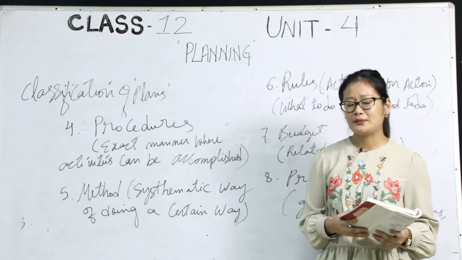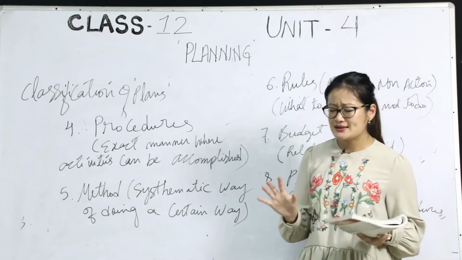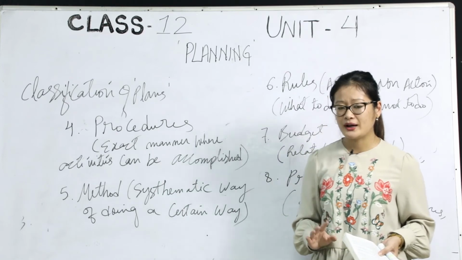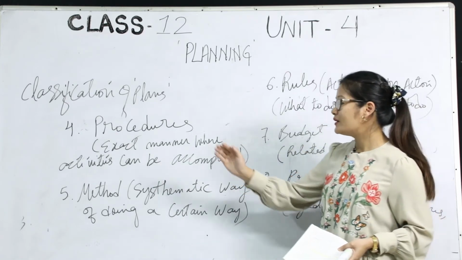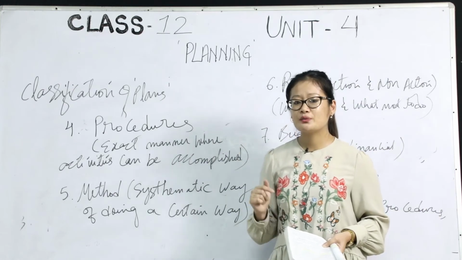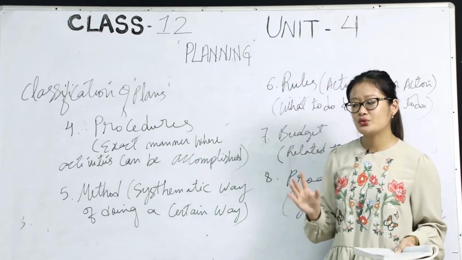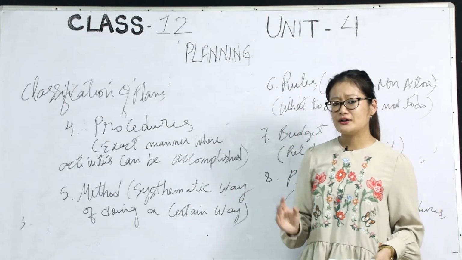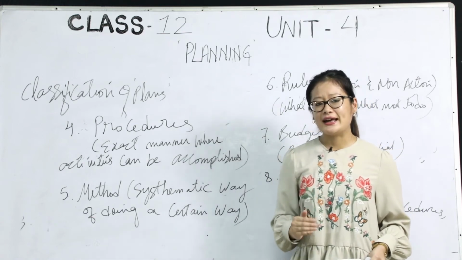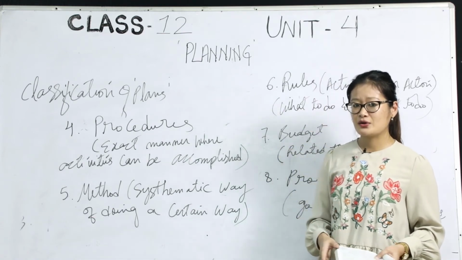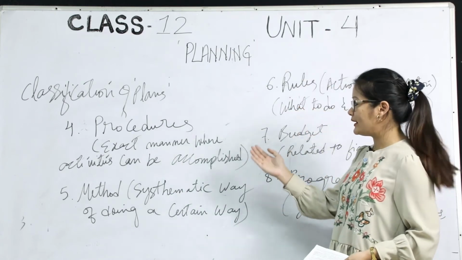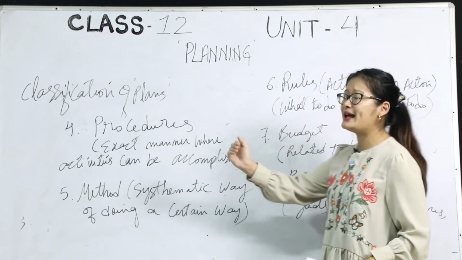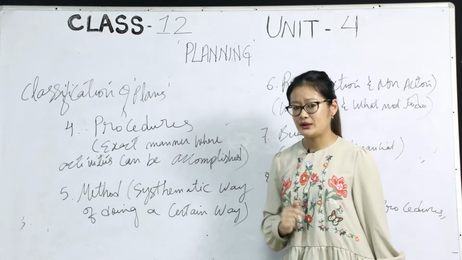So even in planning, planning does not just happen randomly. Planning also has a certain process, that is, to follow certain procedures in order to run the organization efficiently and effectively. So that is what procedure is all about: having an exact manner in which the activities can be accomplished.